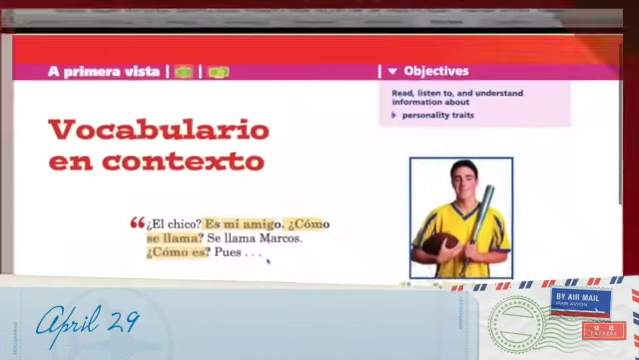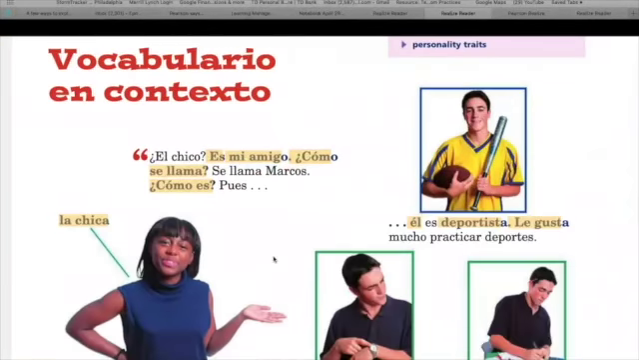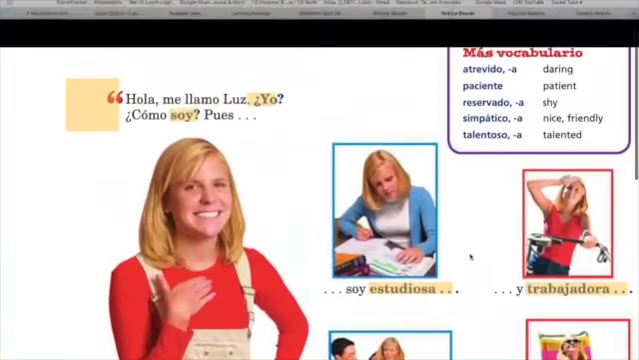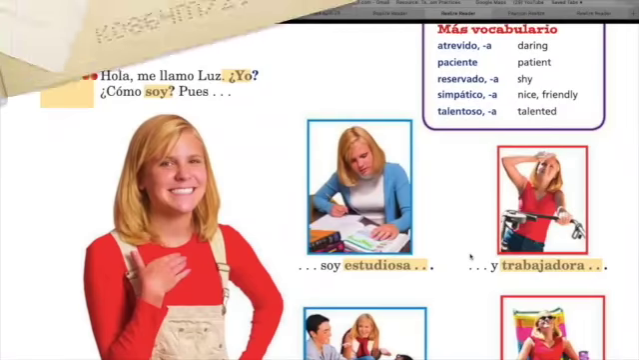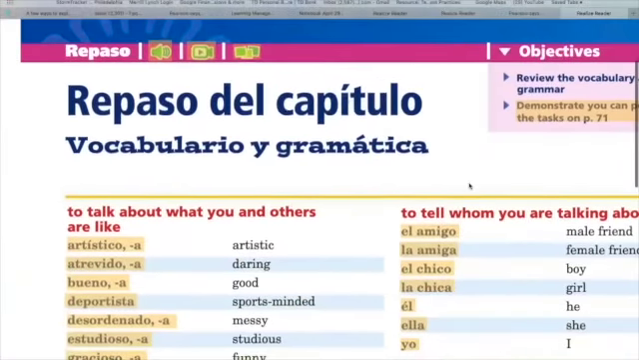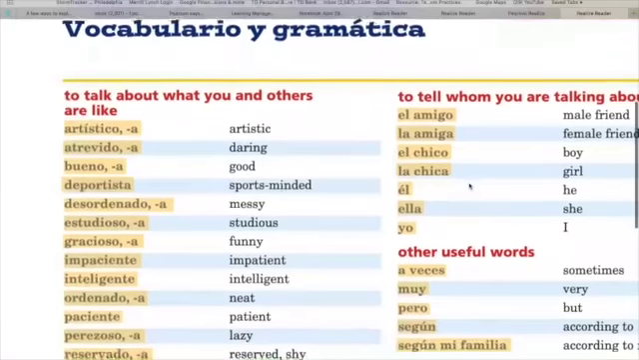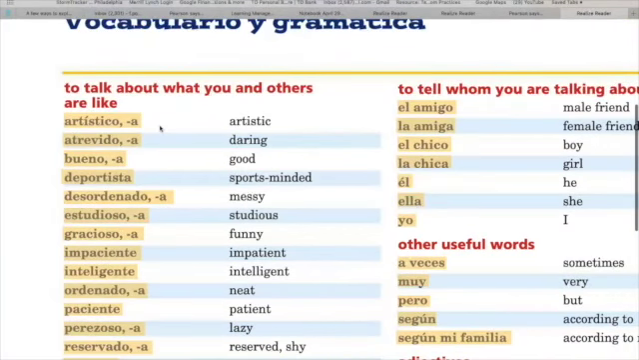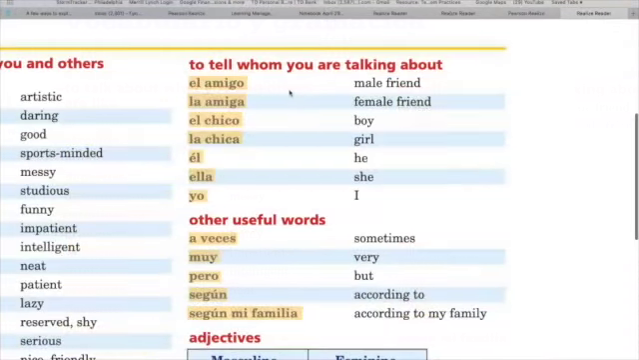Last time we looked at vocabulario en contexto, and we talked about adjectives and using adjectives to describe ourselves. We also reviewed some nouns that we've been using to refer to other people when we're talking about things they like to do and describing them using these characteristics, these adjectives that we're learning. And of course, the other useful words section that's got some phrases there that you need to know to make all of this work, put it all together.